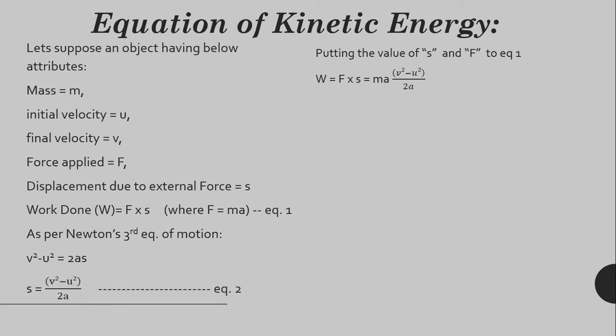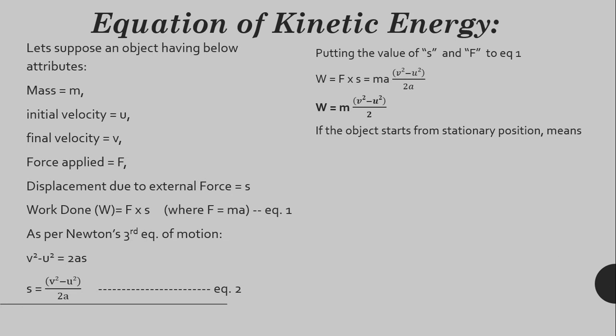W is equal to F into S. F is equal to ma. S is equal to (v square minus u square) divided by 2a. That means W is equal to ma into (v square minus u square) divided by 2a. When we solve this equation, we get W is equal to m into (v square minus u square) divided by 2.